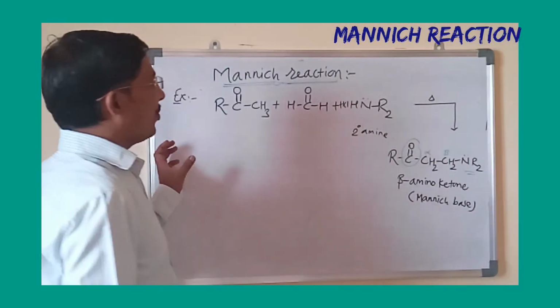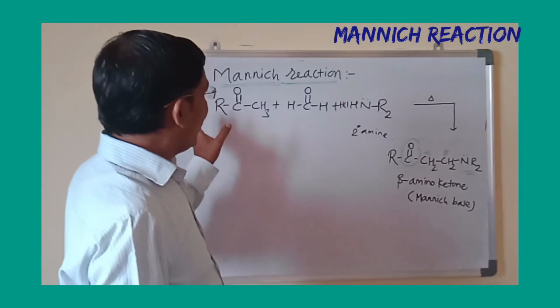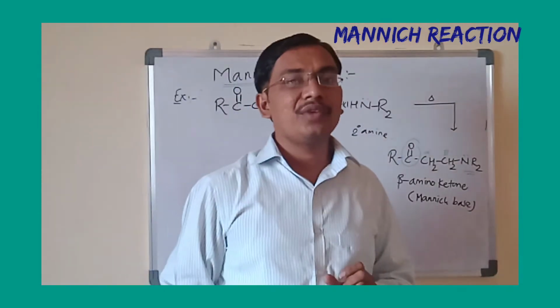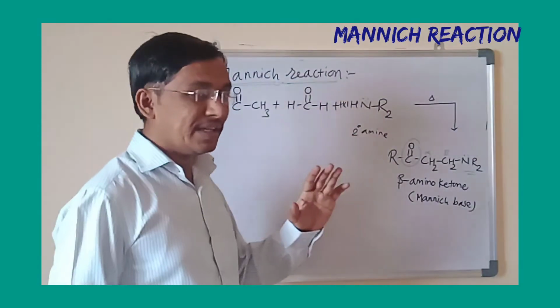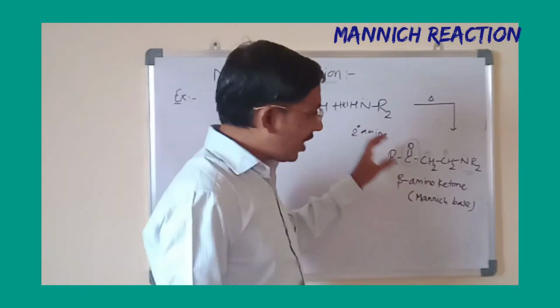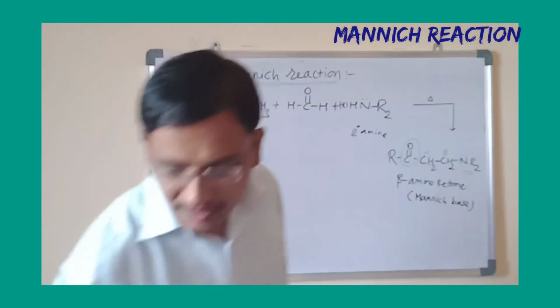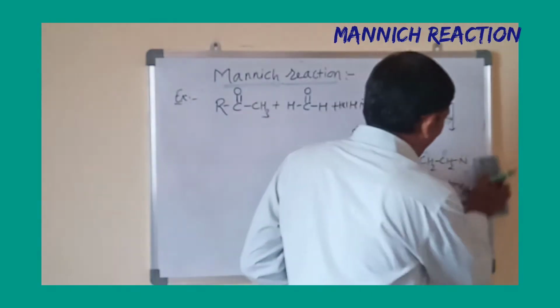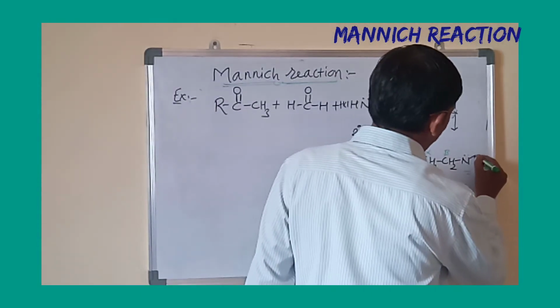Okay, now why in this reaction generally we are using the secondary amine, not the primary amine or ammonia? The reason is that if you take the primary amine or ammonia, instead of this R2, if you use the ammonia, then there will be two protons remaining in this reaction.